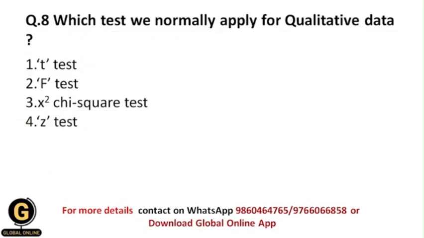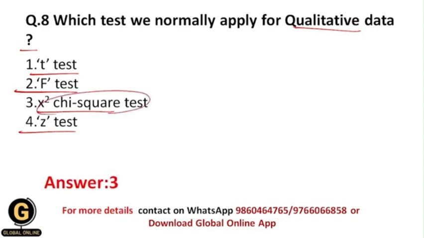Okay, next: which test do we normally apply for qualitative data? Whenever we need to test qualitative data, which kind of test do we normally apply? Whether it is T test, F test, chi-square test or Z test. Students, when there is qualitative data, which is only in picture or word format, our testing purpose is basically to understand human behavior, and for testing such data we normally use the chi-square test, because chi-square test is a non-parametric test.